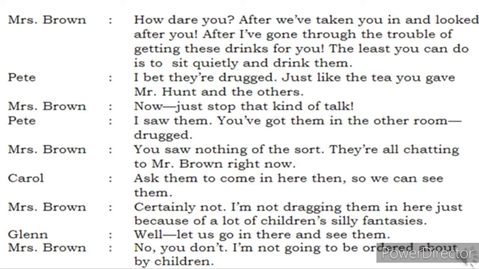Carol says, ask them to come in here then, so we can see them. At least ask them to come here if that is the case. If they are not drugged, let them come here and talk to us.